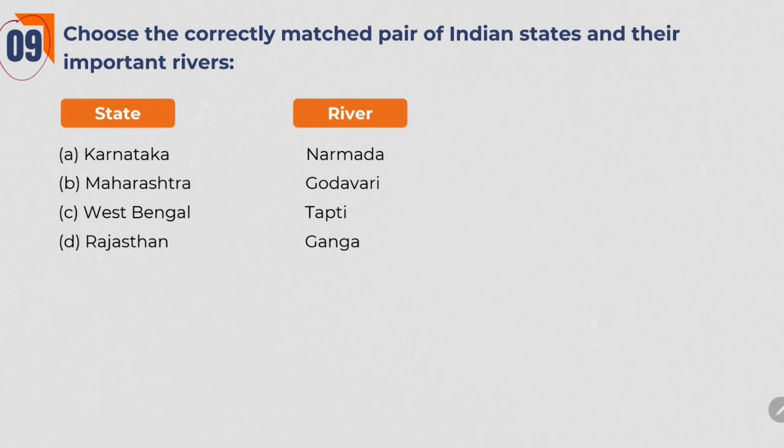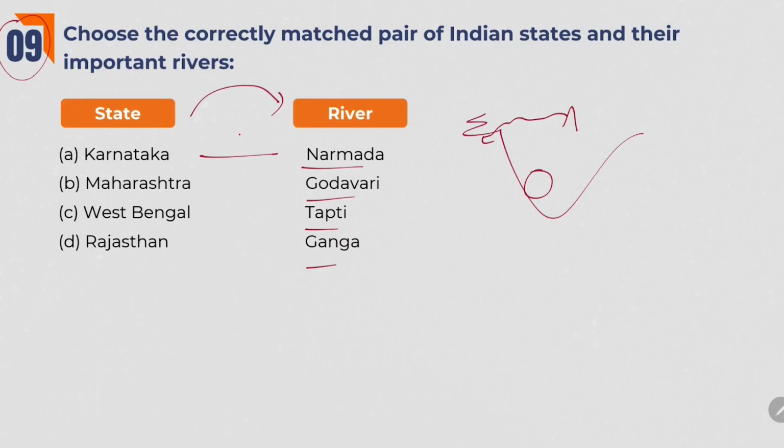Next one. Choose the correctly matched pair of Indian states and their important rivers. Narmada, Godavari, Tapati and Ganga. Where does Narmada river flow? We all know that Narmada river originates at Amarkantak plateau and flows to west. They gave the state of Karnataka. Where is Karnataka located? Karnataka is located at the south. So it is not at all linked to Narmada river.